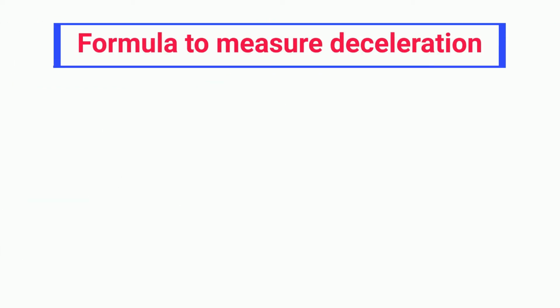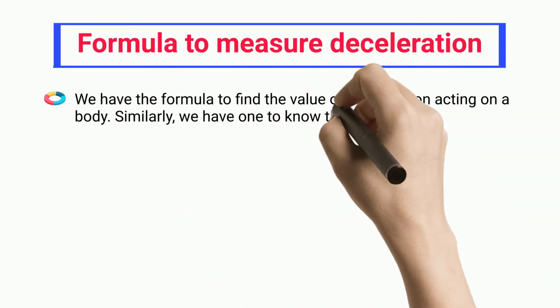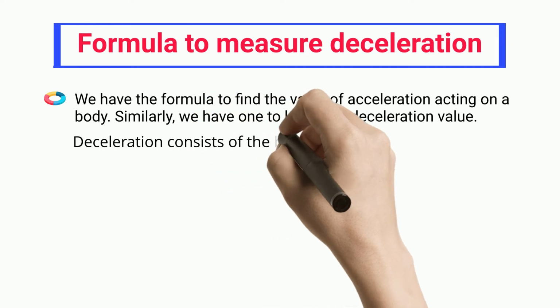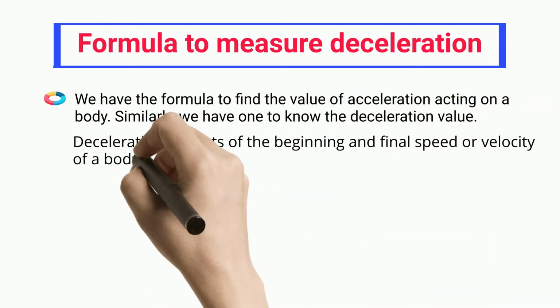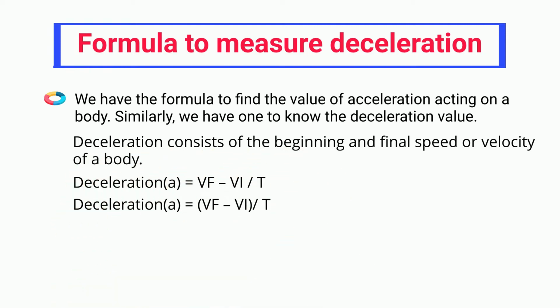Formula to measure deceleration. We have the formula to find the value of acceleration acting on a body. Similarly, we have one to know the deceleration value. Deceleration consists of the beginning and final speed or velocity of a body. Deceleration a equals (Vf - Vi)/t.